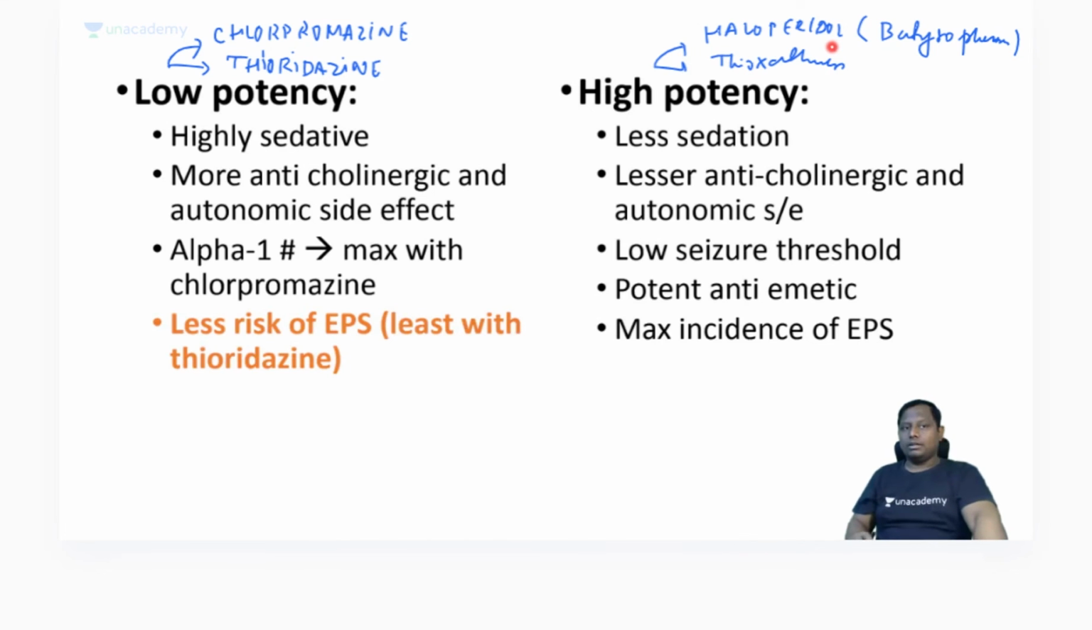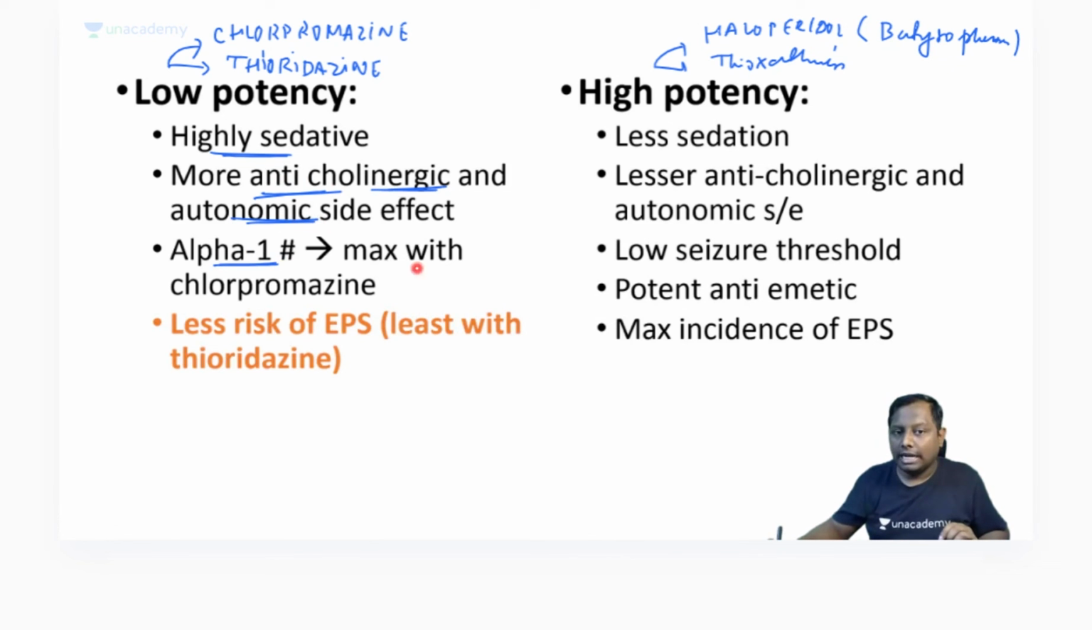Now, the low potency drugs are highly sedative, since you need a higher dose for them. They have more anticholinergic and autonomic side effects. Although they are low potency, they have more anticholinergic and autonomic side effects. Alpha 1 blocking property is also high, and it is maximally seen with chlorpromazine. Therefore, they are associated with less risk of extrapyramidal symptoms.